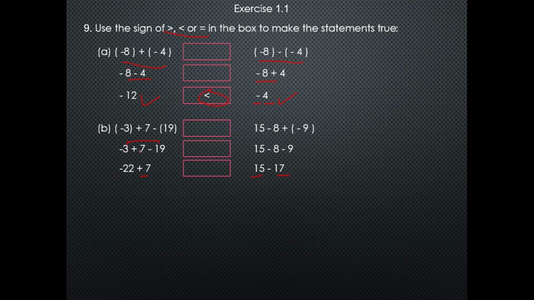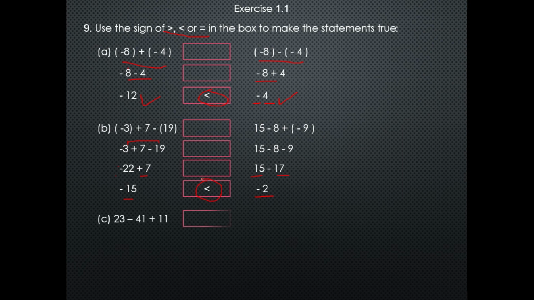The first number is negative and the second number is positive, so I will subtract 7 from 22 and put the negative symbol. So the answer is minus 15. On the right hand side, 15 is positive and 17 is negative, so I will subtract 15 from 17, I will get 2, and put the symbol of the highest number, which is minus. As you can see here, minus 2 is greater than minus 15, so I will put here the less than symbol.